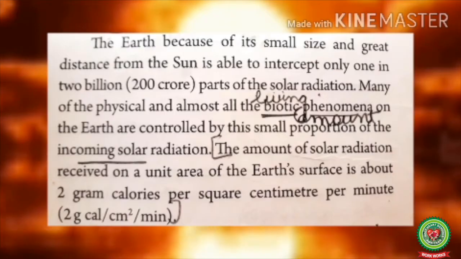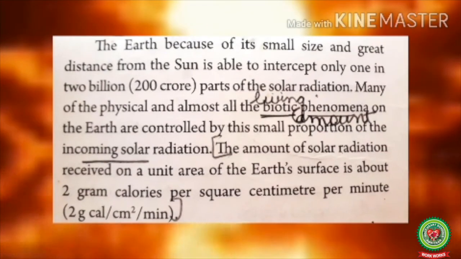Many of the physical and almost all the biotic phenomena on the earth are controlled by this small proportion, meaning amount, of the incoming solar radiations. Here, physical phenomena may include melting and evaporation of water, and biotic phenomena may include the running of photosynthesis in the plants, giving vitamins to the human body, etc.